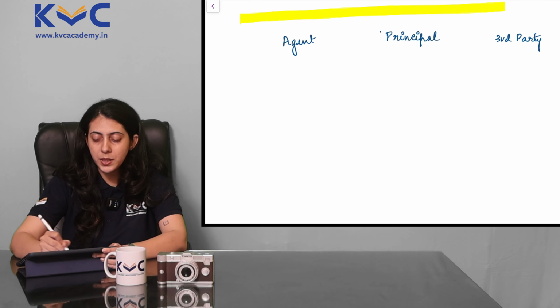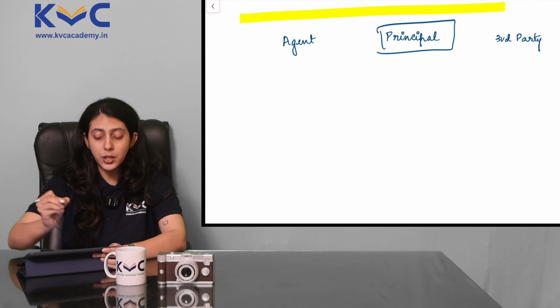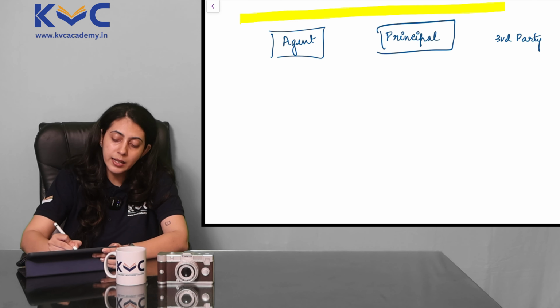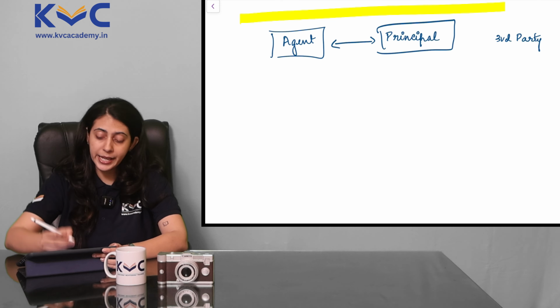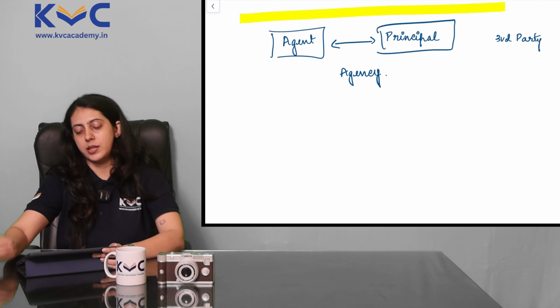Okay? So principal is an individual who appoints an agent, and the relationship that these two people share, the principal and the agent, that relationship is called agency.